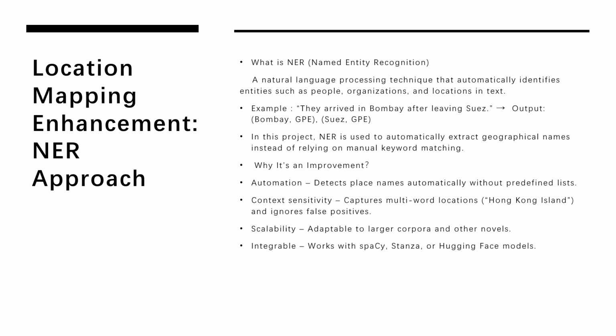This automation removes the need for manual keyword lists and is more flexible. It can detect multi-word names like Hong Kong Island, ignore false positives, and scale to bigger data sizes. It can also be integrated easily with spaCy or Hugging Face models.